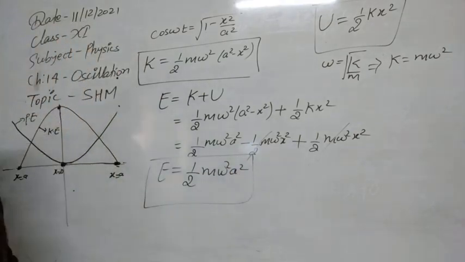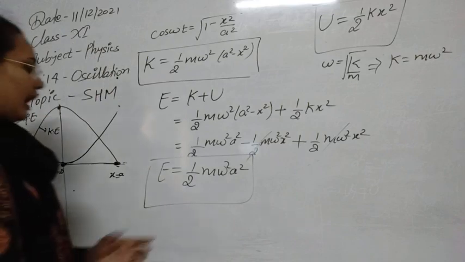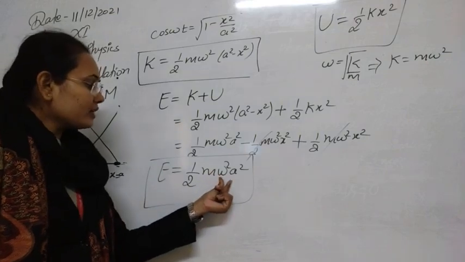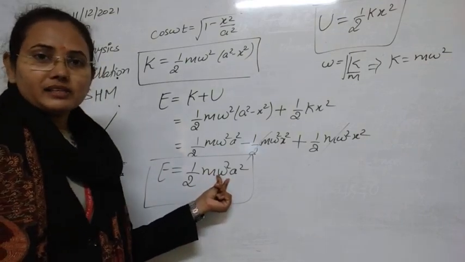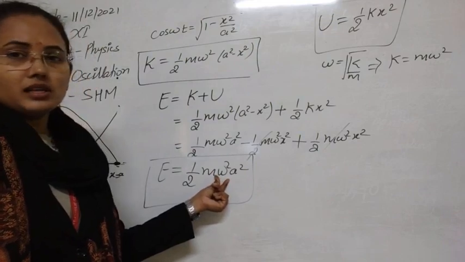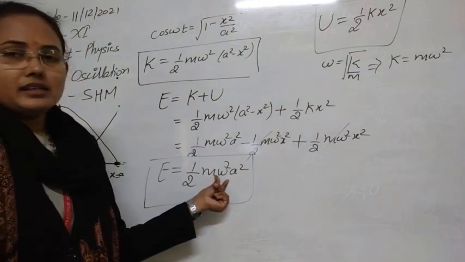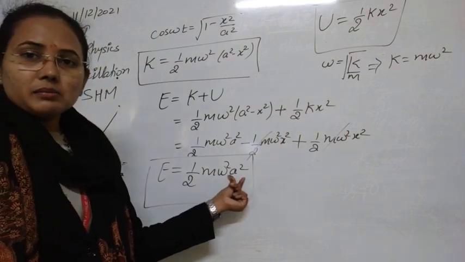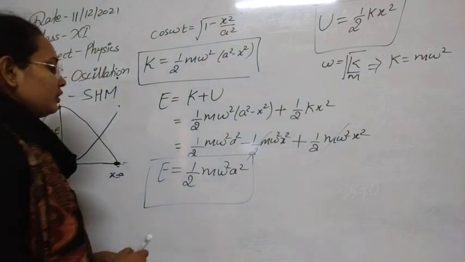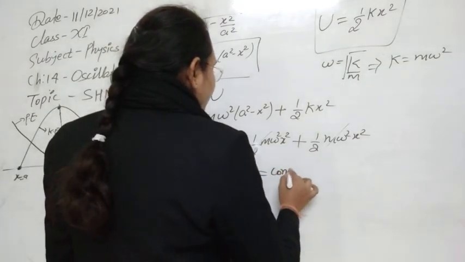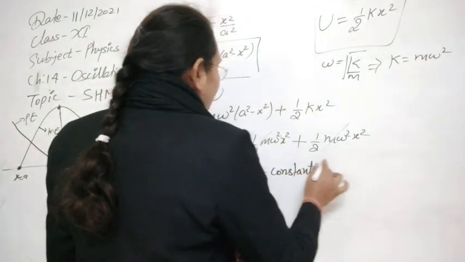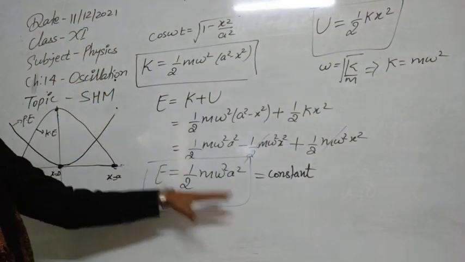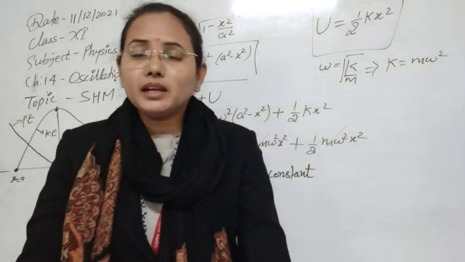You can see in the expression of the total energy, half is constant, the mass of the particle is a constant, omega square, that is the angular frequency, is also a constant. Whenever the oscillation starts, as there is no dissipating force, the angular frequency will be constant. And a is the maximum possible displacement, which is also a constant value. So all the factors are constant, and it is saying that the total energy is a constant. So the total energy of the simple harmonic oscillation is a constant, meaning it will always be conserved.